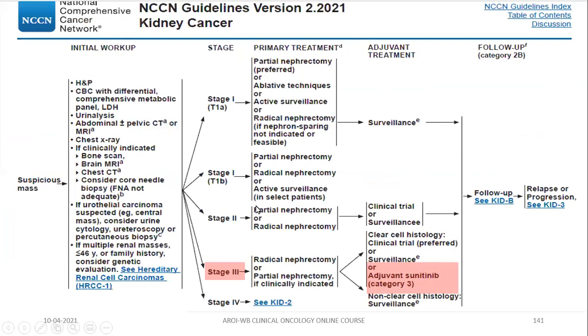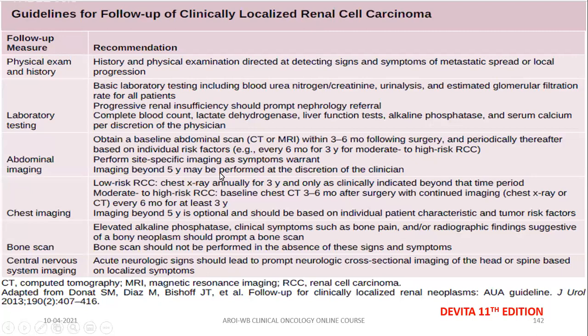So after surgery, you should put the patient on surveillance or follow up. No adjuvant therapy is required for localized RCC after nephrectomy. So this is the follow-up recommendation. Just remember, in low risk group and high risk group, the recommendation is slightly different, but you should perform abdominal imaging and chest imaging routinely, bone scan or MRI only if the patient is symptomatic, otherwise not.